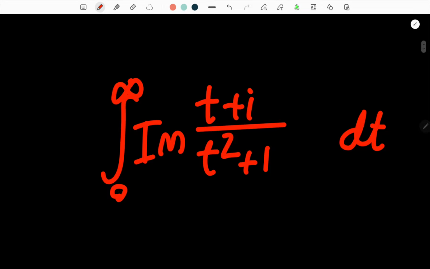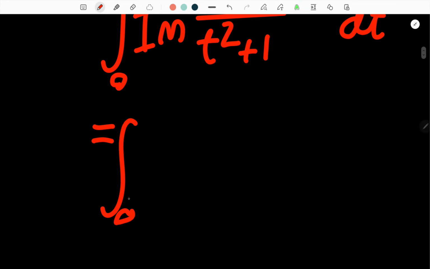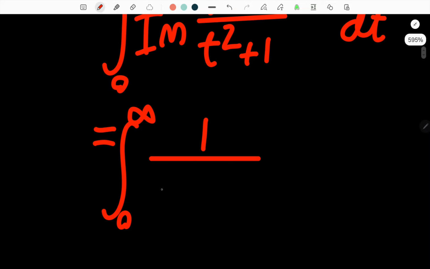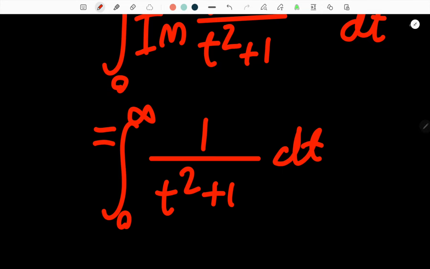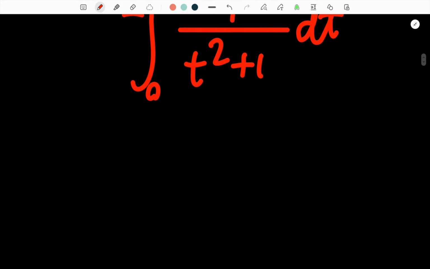And then the imaginary part of this function will then just be equal to 1 divided by t squared plus 1 dt. Now we have I is equal to the integral from 0 to infinity of 1 divided by t squared plus 1 dt.